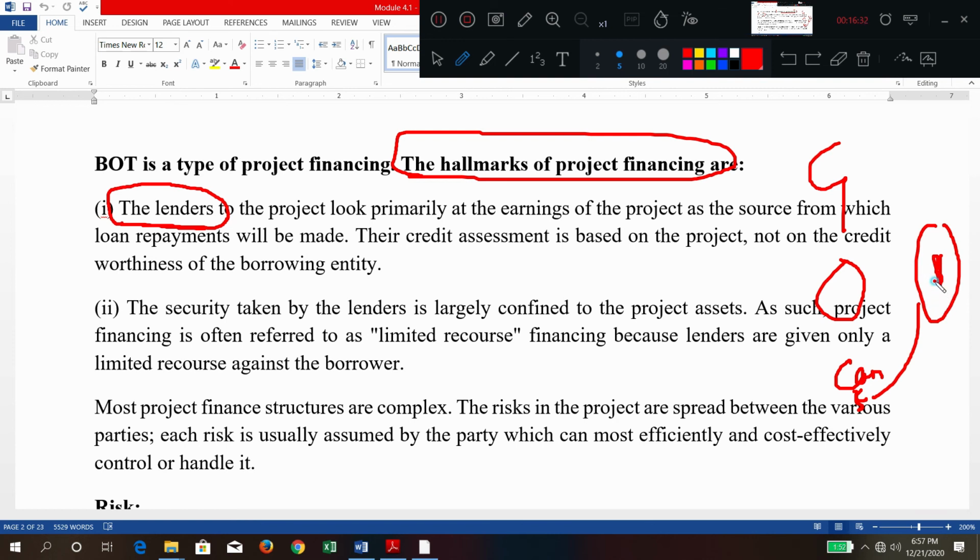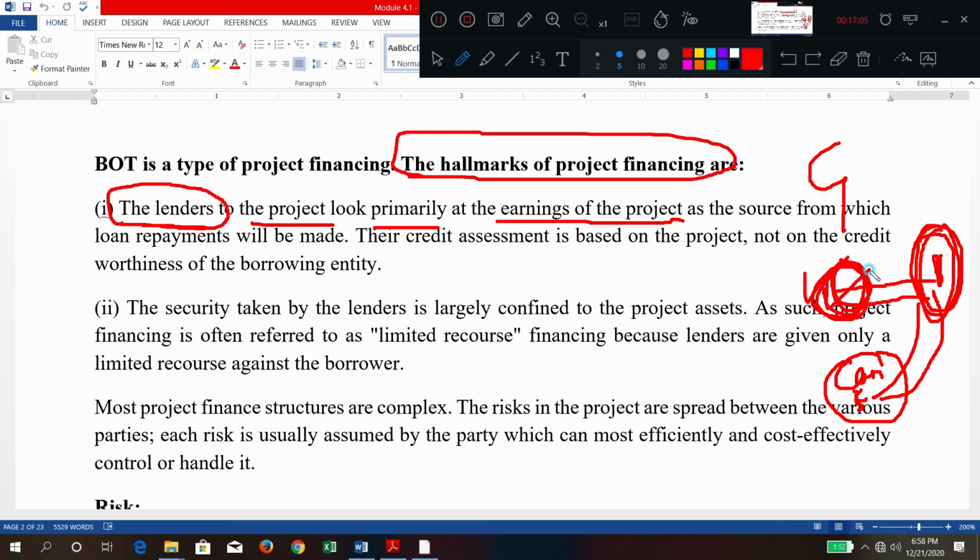They will see only the project, whether that project is giving sufficient revenue after its completion, whether that project is able to generate the expected revenue. They are not going to see the company's records, as is done in traditional contracts. That is not going to take place here. The lenders to the project look at the earnings of the project.